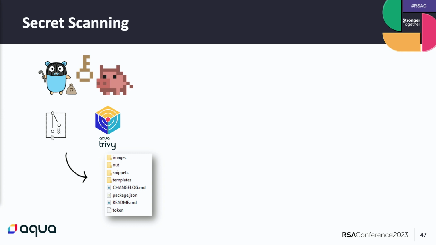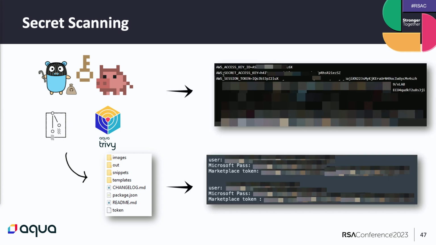There was a token file that was probably uploaded by mistake, and this token file held the token to the publisher's marketplace. This means that when someone took it, he could have connected to the marketplace and replaced the extension of the real publisher with his own malicious package. We can see there were also many extensions with AWS keys and many more. Of course, what you see here was revoked and was reported to the publishers.